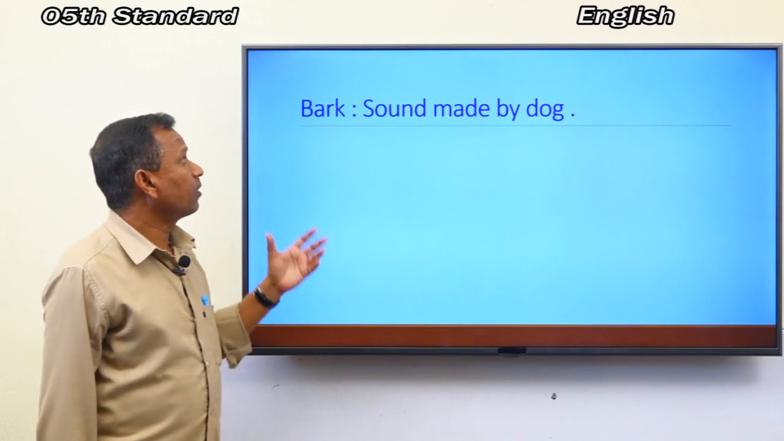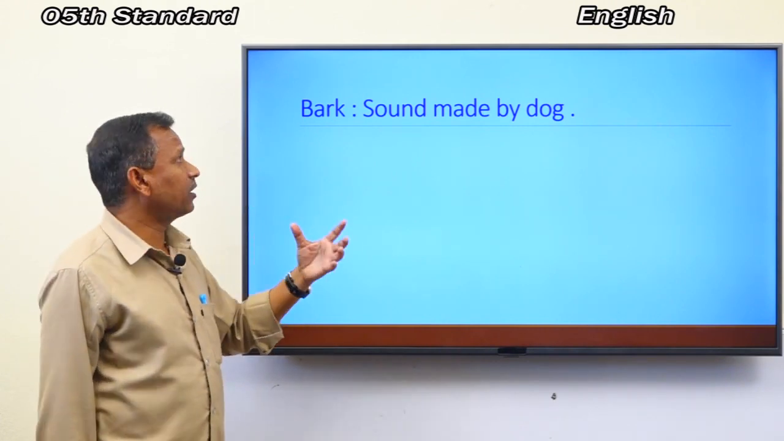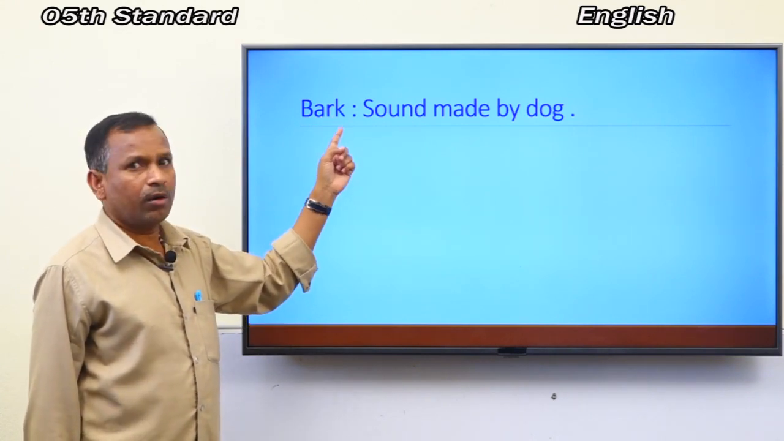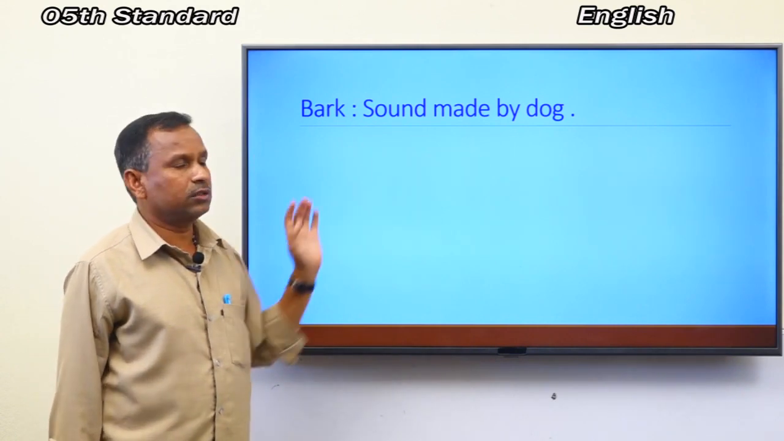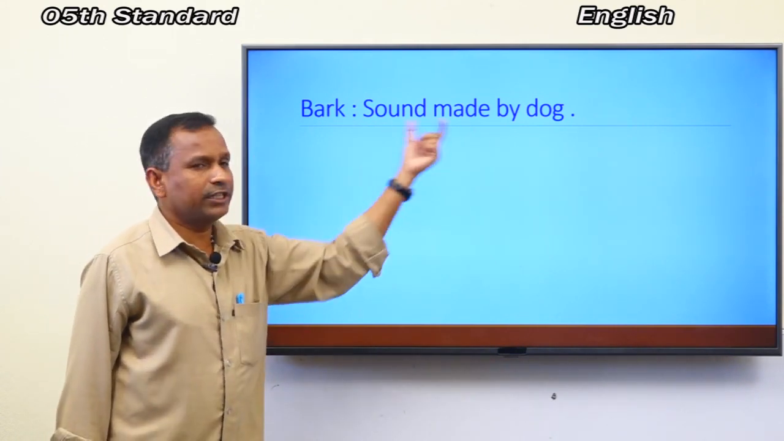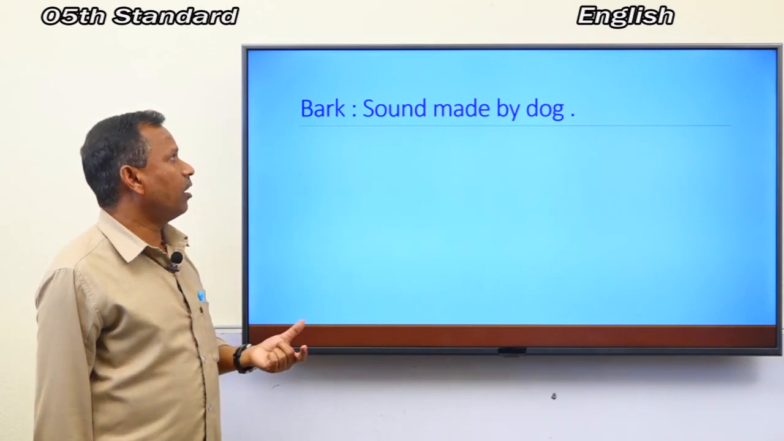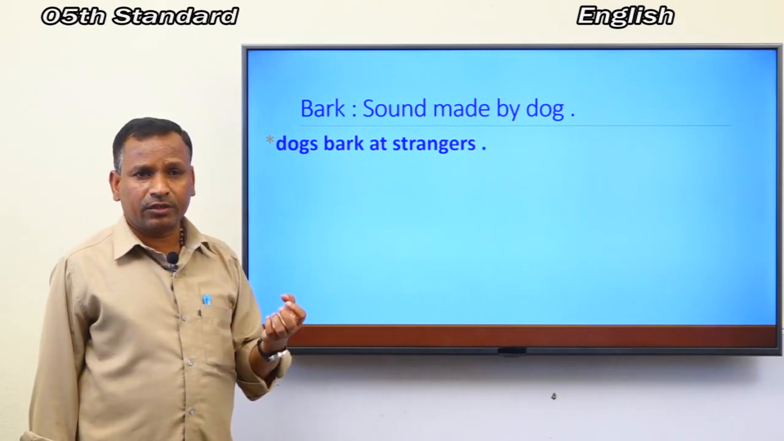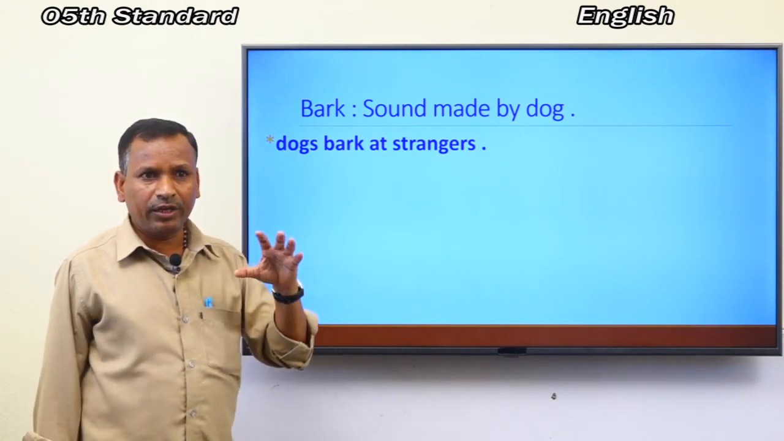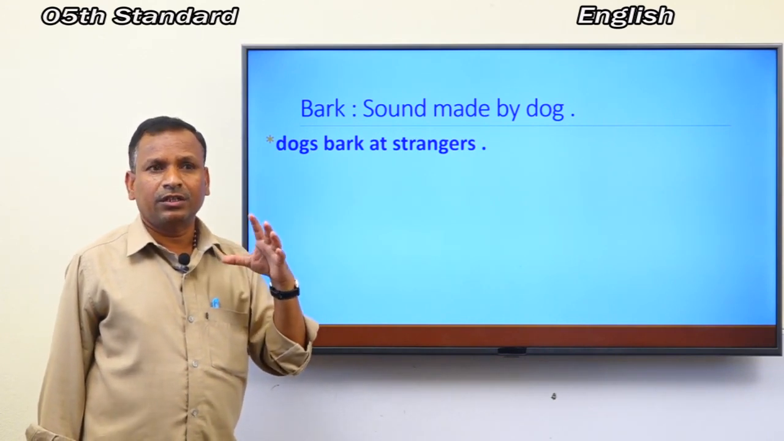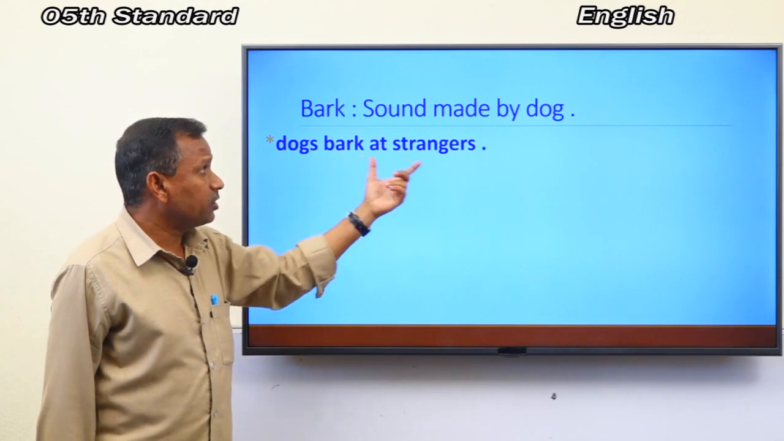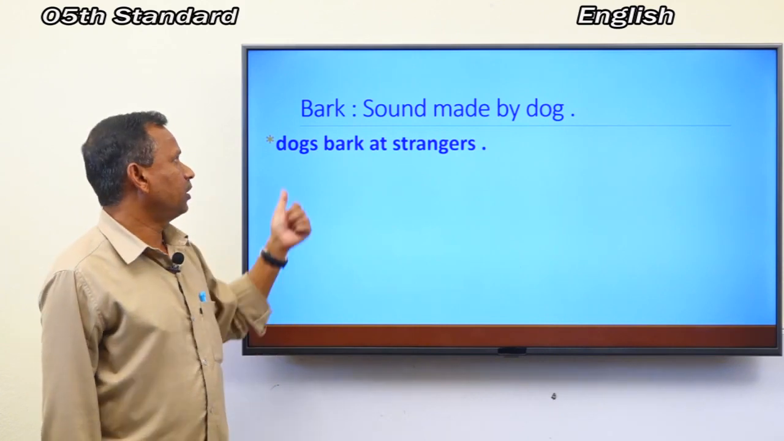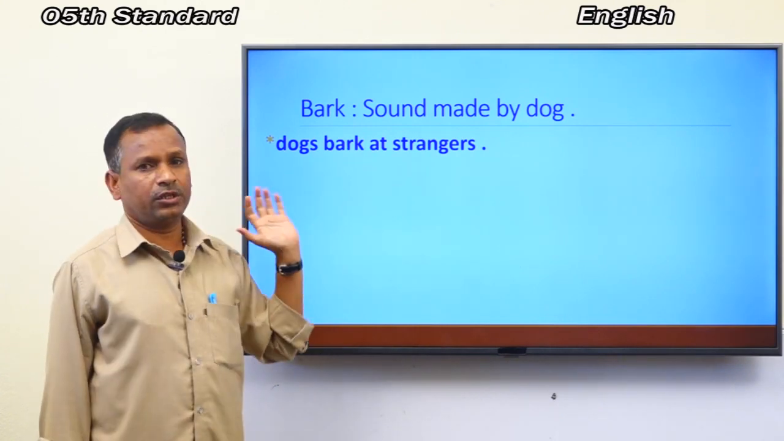Next one is bark. The spelling is B-A-R-K, bark. Its meaning is the sound made by a dog. Dear children, how does it bark? Look here. Dogs bark at strangers. How does it bark? Just like bow bow. Okay. Dogs bark at strangers.